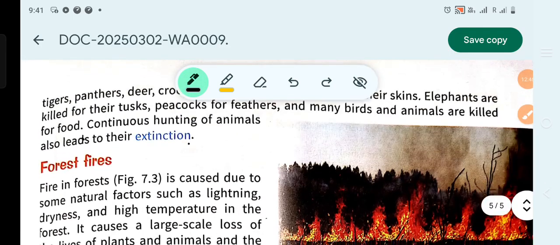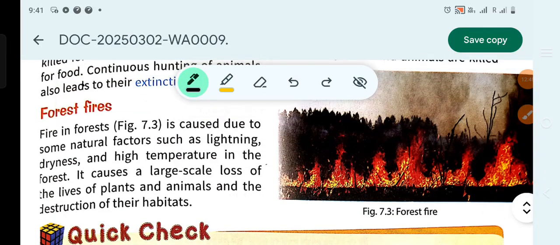Now let's move on to forest fires. Fire in forests is caused by natural factors such as lightning, dryness, and high temperature in the forest. It causes large scale loss of the lives of plants and animals, and the destruction of their habitats. Fire in forests is caused by various factors and it's very harmful.